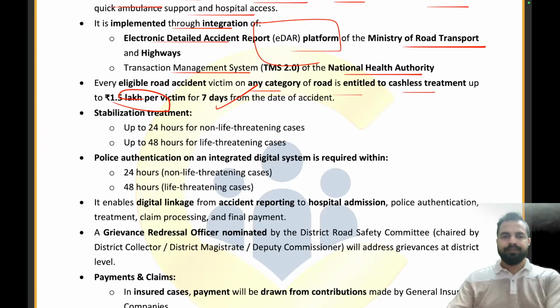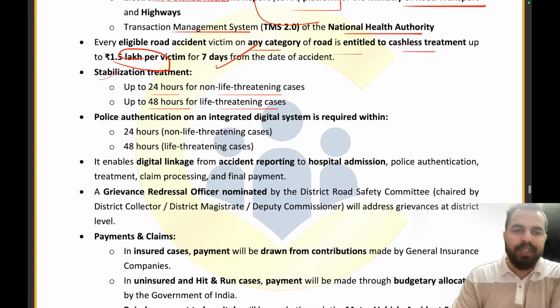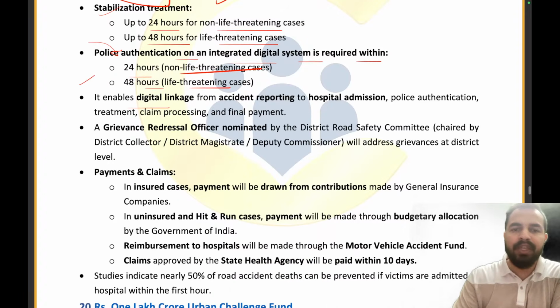Clear everyone? So there is a stabilization treatment up to 24 hours for the non-life threatening cases, 48 hours for the life threatening cases. Police authentication on an integrated digital system is required within 24 hours in the case of non-life threatening cases and 48 hours in the case of life threatening cases. Then it enables the digital linkage from the accident reporting to hospital admission.